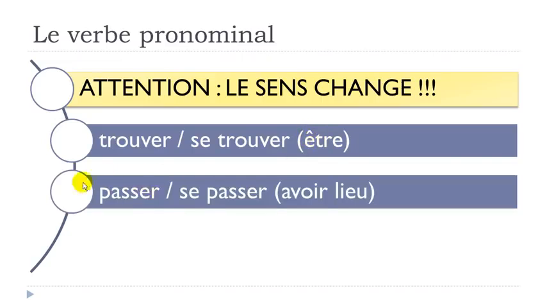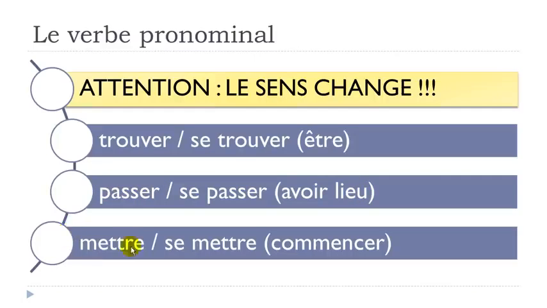Passer, to pass. Se passer, avoir lieu, so to take place. Passer, to pass. And then mettre, to put. Se mettre, well, it's to start. Commencer, to start something.